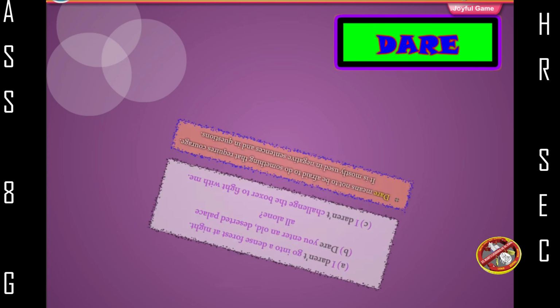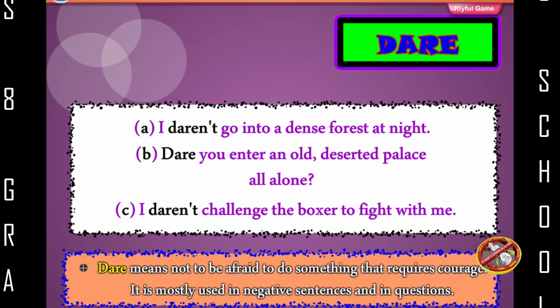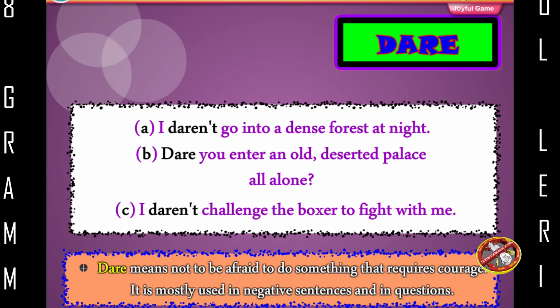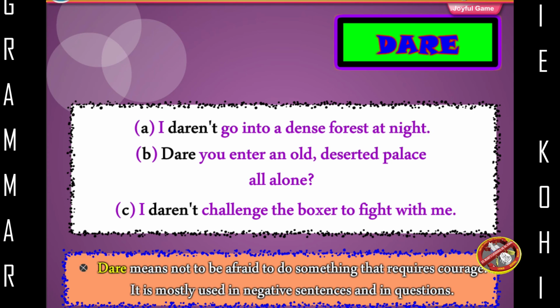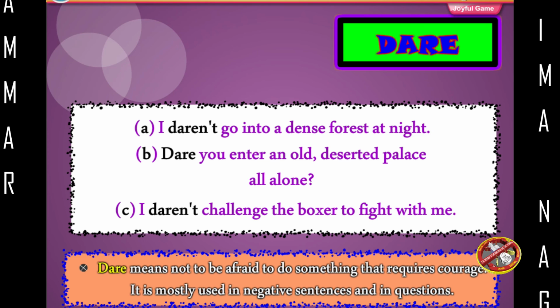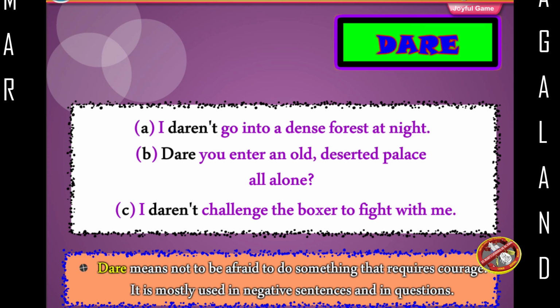Dare. I daren't go out into a dense forest at night. Dare you enter an old deserted palace all alone? I daren't challenge the boxer to fight with me. Dare means not to be afraid to do something that requires courage. It is mostly used in negative sentences and in questions.